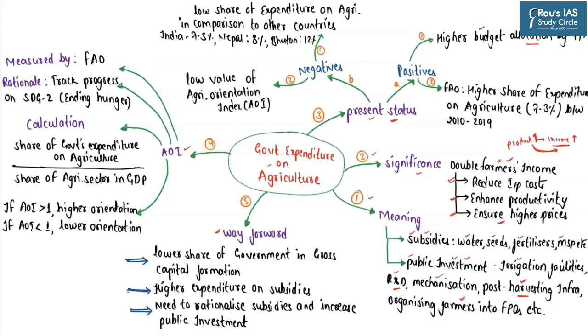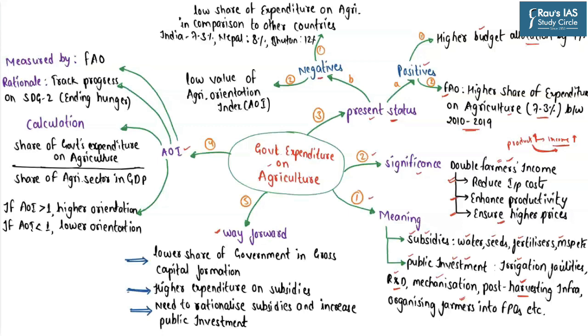The second aspect, as highlighted by the Food and Agriculture Organization, is that between the years 2010 to 2019, the share of expenditure which the government undertook on agriculture was around 7.3%. So out of every 100 rupees that the government spent, approximately 7.3 rupees was spent on agriculture. And the Food and Agriculture Organization has highlighted that this is quite high in comparison to some of the other countries. However, in spite of these positives, we still have a number of concerns as far as the government's expenditure on the agriculture sector is concerned.